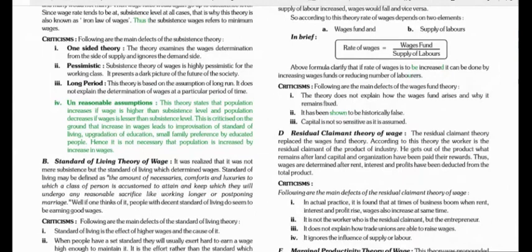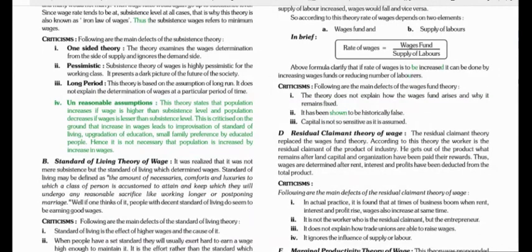This theory has also been criticized on the ground that it is termed to be pessimistic. The subsistence theory of wages is highly pessimistic for the working class. It presents a dark picture of the future of the society. It focuses on the matter that laborers have to get only the subsistence wage, and an increase or decrease in wage doesn't apply to this.